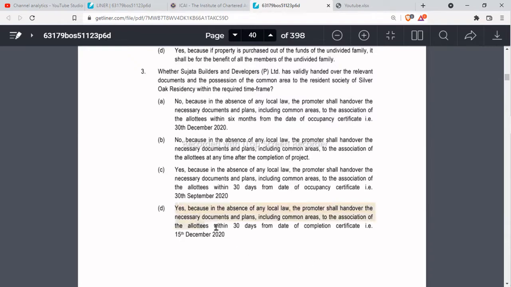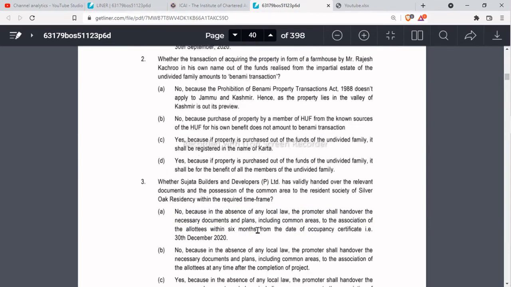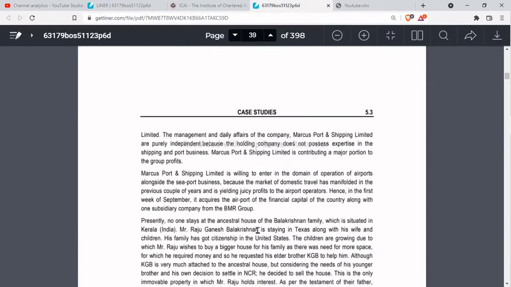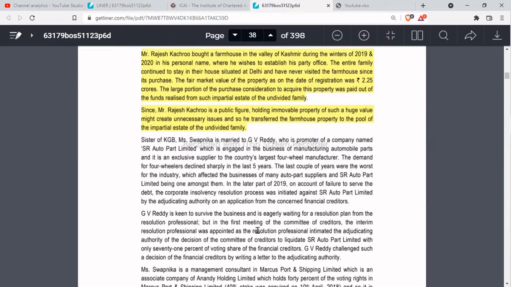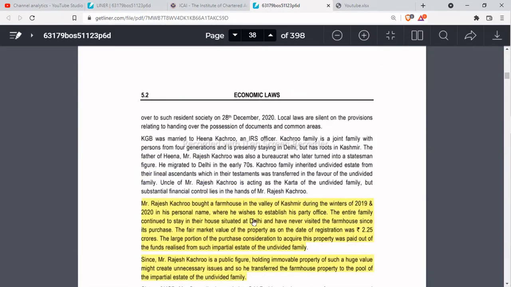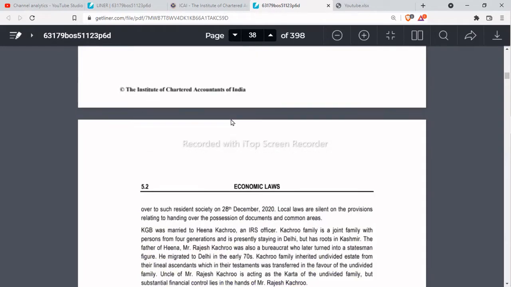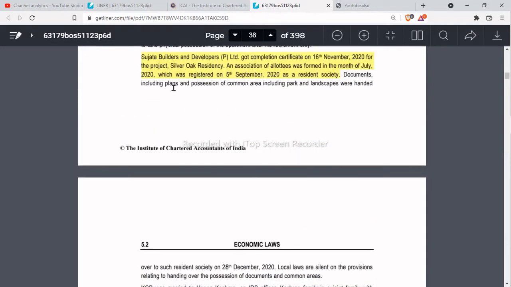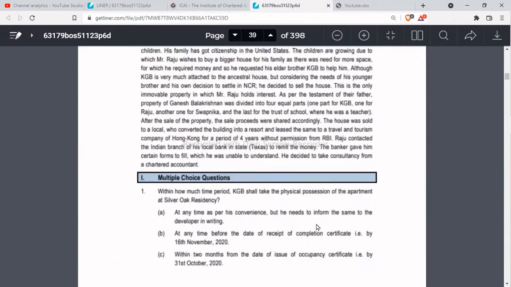So although the legal provision is correct, I'm not sure about this answer, because they have handed over the legal documents on 28th December. Okay, so as you can see from here, they have handed over the documents on 28th December. Okay, so yes, documents including plan of possession and property were handed over to resident on 20th December 2020. I think there was a printing mistake, because they have given that.